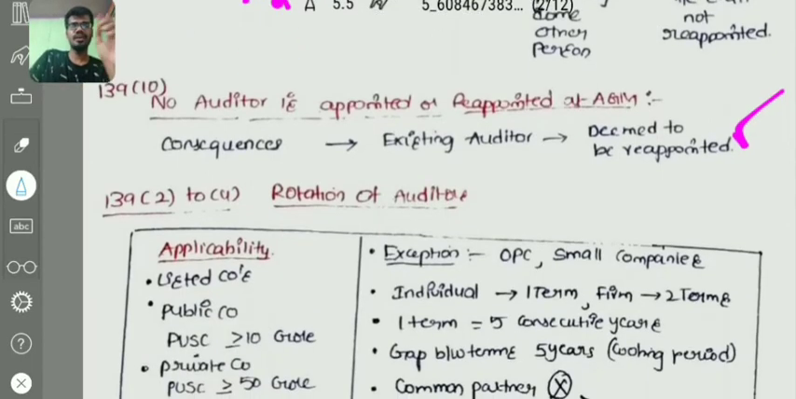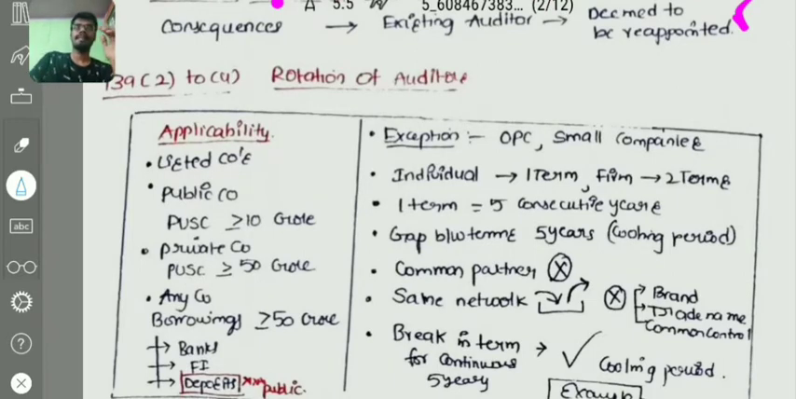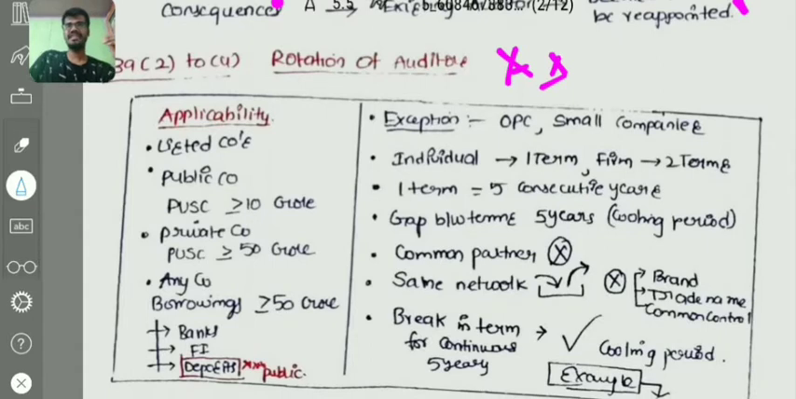And coming to the next sections, 139.2 to 139.4, that is the important topic, rotation of auditors. We'll see the first applicability. Every listed company has to follow the rotation of auditors provisions, and also a public company having paid up share capital of 10 crores or more, and also a private company having paid up share capital of 50 crores or more, or any company whether public or private having borrowings of 50 crores or more. That is 10, 50, 50.